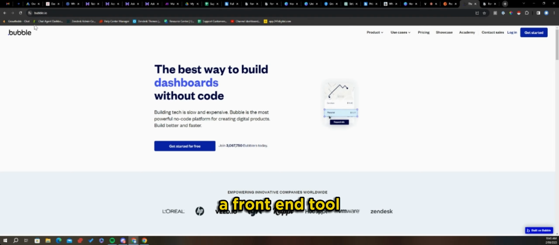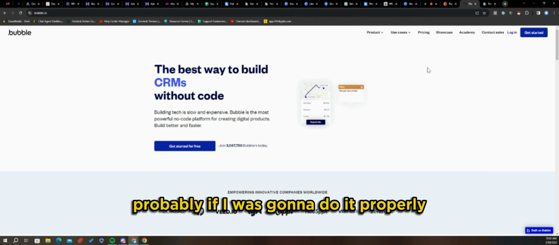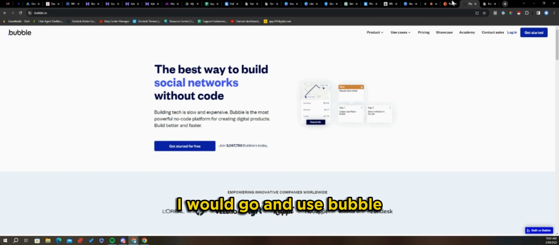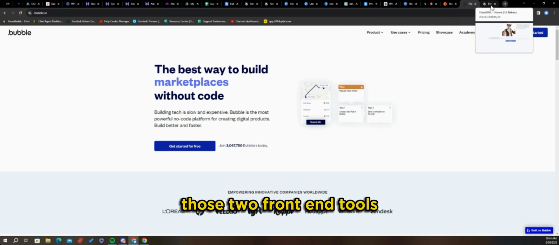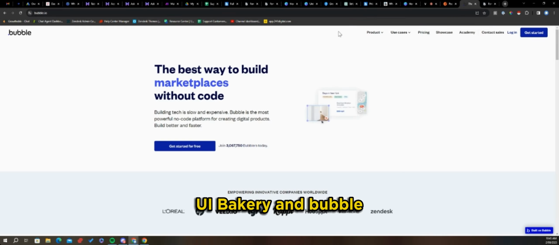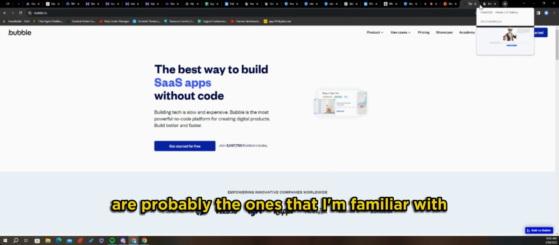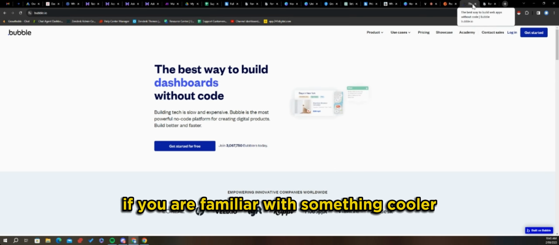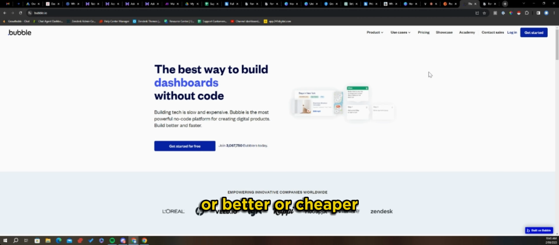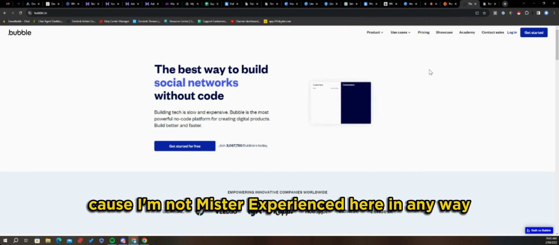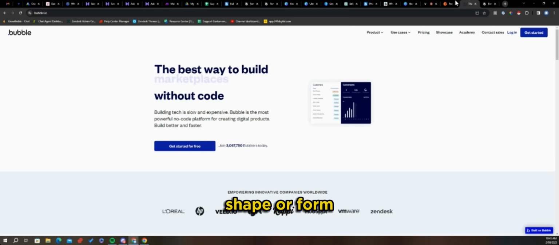A front-end tool might be Bubble, right? So, probably if I was going to do it properly, I would go and use Bubble. But those two front-end tools, UI Bakery and Bubble, are probably the ones that I'm familiar with. If you are familiar with something cooler or better or cheaper or all of those things, please let me know, because I'm not Mr. Experienced here in any way, shape, or form.